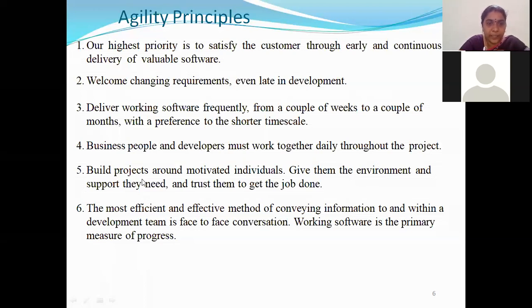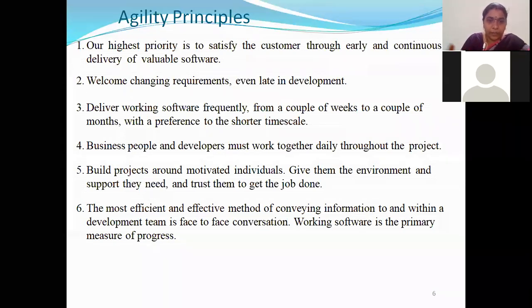In the sixth principle, what we are saying is that while conveying your information, always try to have face-to-face conversation. Don't always involve third-party members, or don't give your work to someone. Don't ask your PA to transfer this work to someone else. If you involve intermediates in between, what generally happens is you say one thing and the data gets filtered and transferred in some other way by the end, right? So you should not have any filters in between.